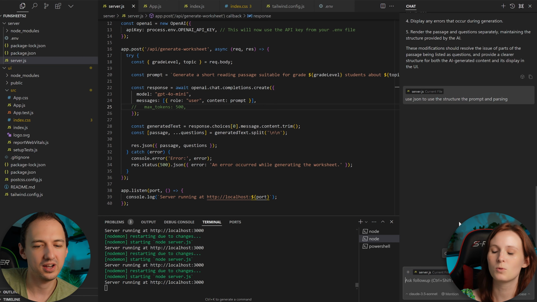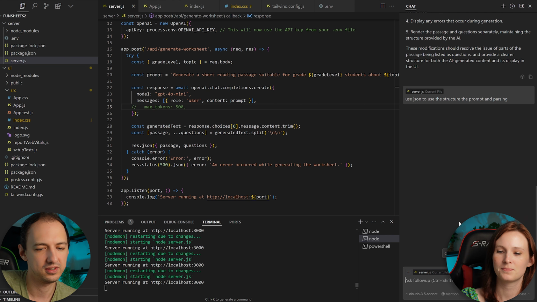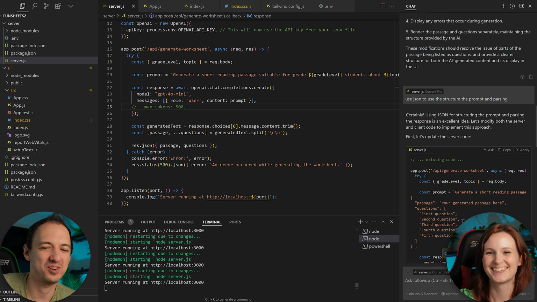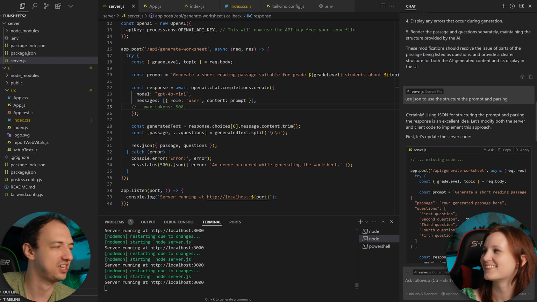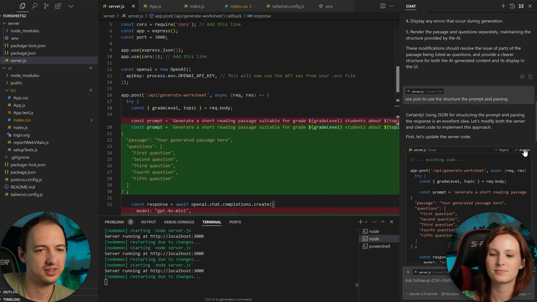Okay. Yeah. Cool. All right. So let's just say that, and let's do that. Okay. There we go. See, in the prompt that we're sending to OpenAI, it's giving it that JSON structure that it wants it to use. All right. Let's go ahead and accept that. You can apply.